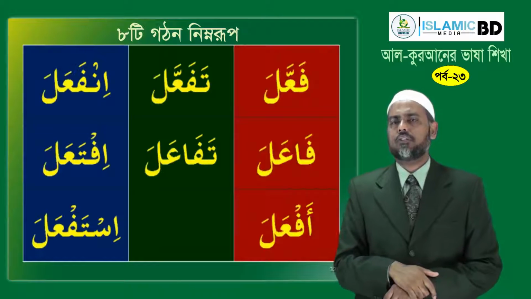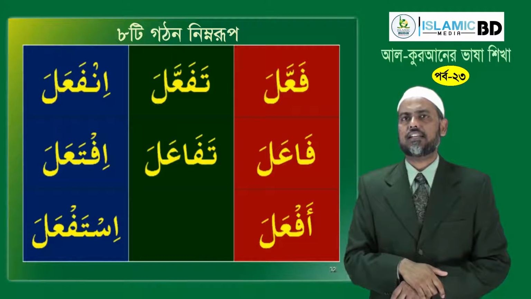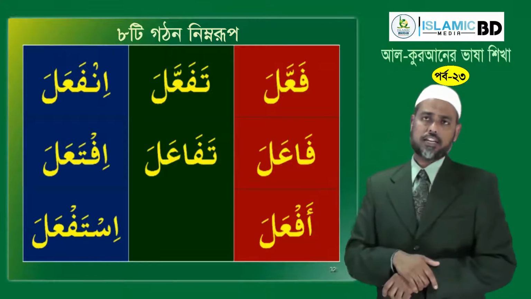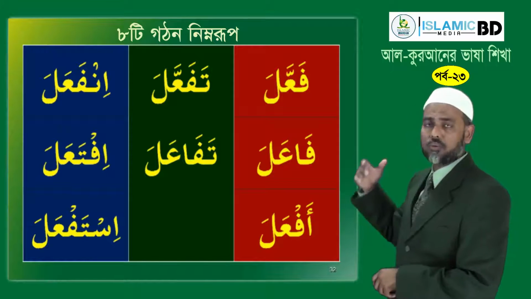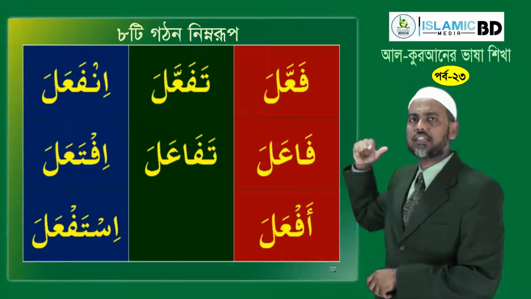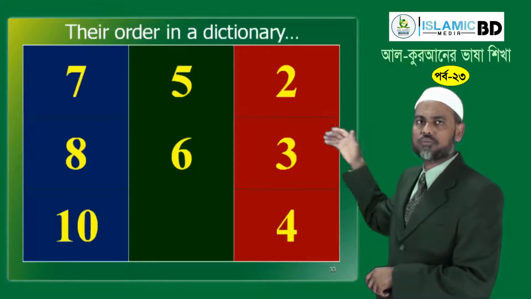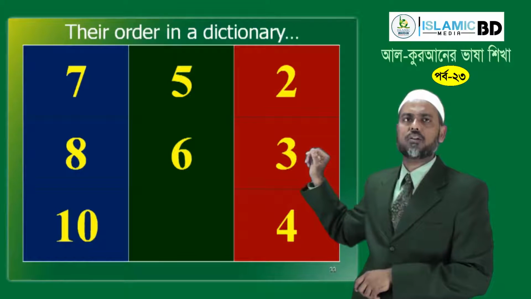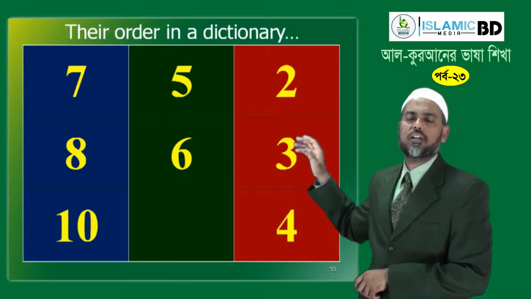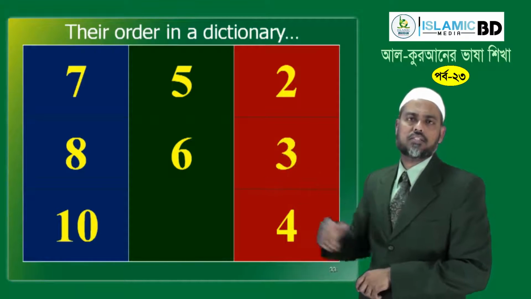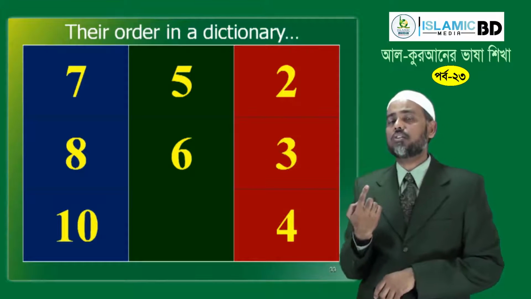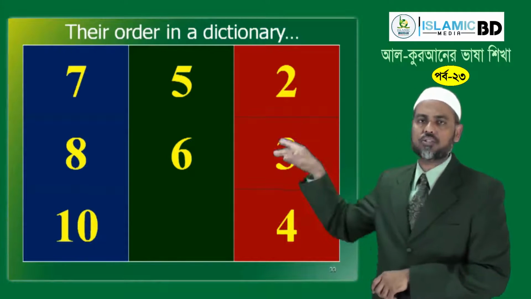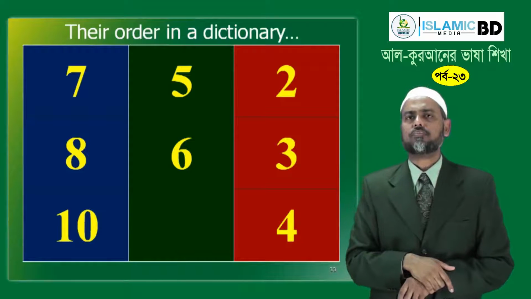To remember all these forms easily, we have a simple trick. We'll explain that after a while. But in dictionary, these are numbered as 2, 3, 4, 5, 6, 7, 8, and we are not teaching you the ninth form, which occurs very rarely in the Quran, which is if'alla, and the 10th is istaghfara. Then what is the first one? First one is fa'ala, the basic form. The rest are 2, 3, 4, and so on, derived forms.